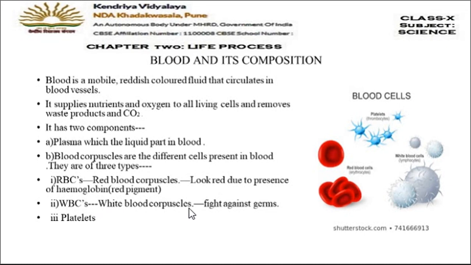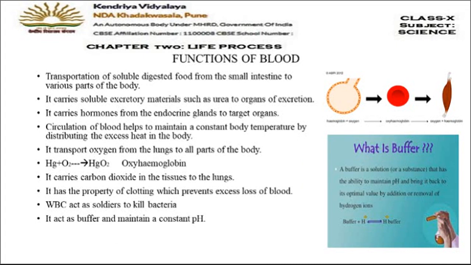Then the next cell is WBC, white blood cells. White blood cells fight against the germs, so they are the soldiers of the body, and the structure is shown here in the diagram. Then the third type of cell is platelets. The platelet structure is given here, and these platelets also have a special role in blood clotting. So let's now discuss what the functions of the blood are.